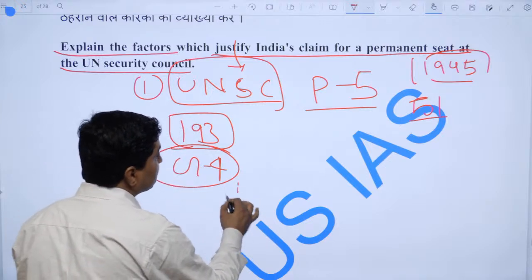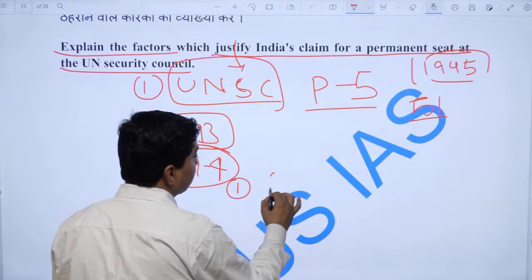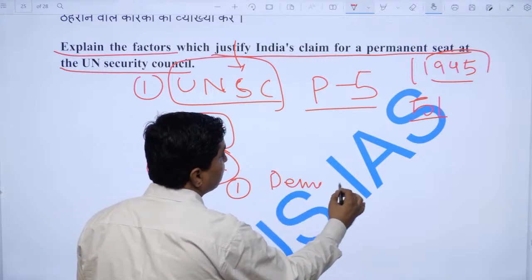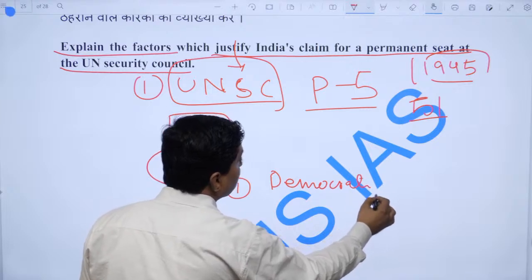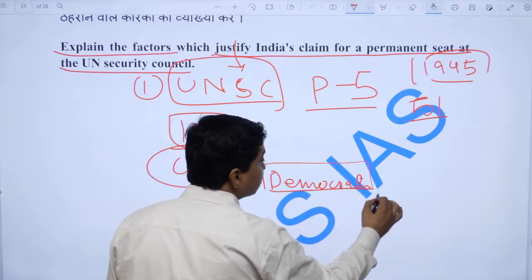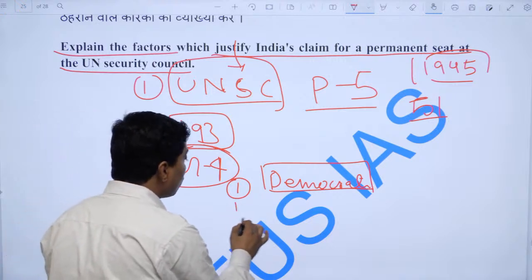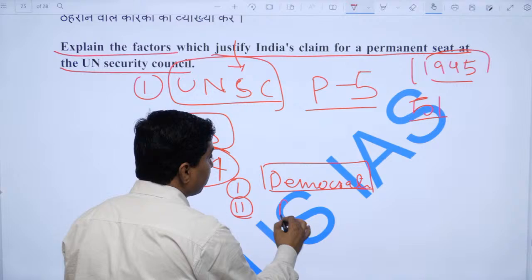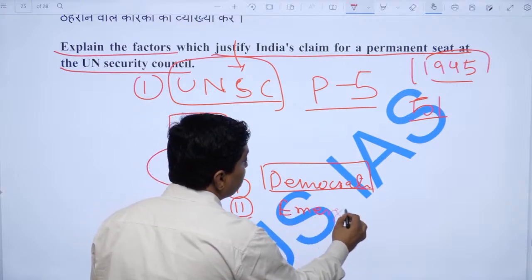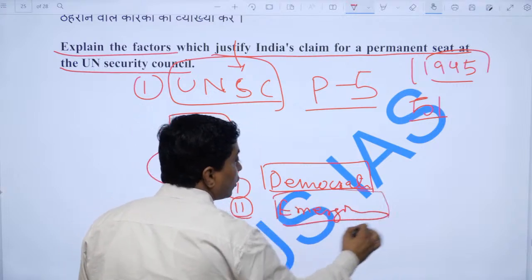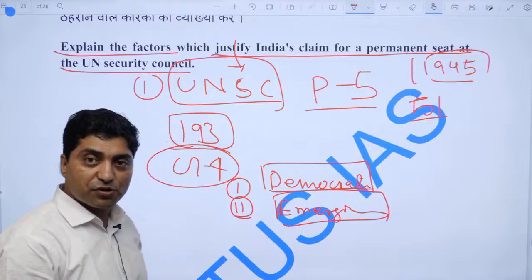First, they are democratic countries, and they represent democracy. Secondly, they are emerging economies and can fulfill international responsibility.